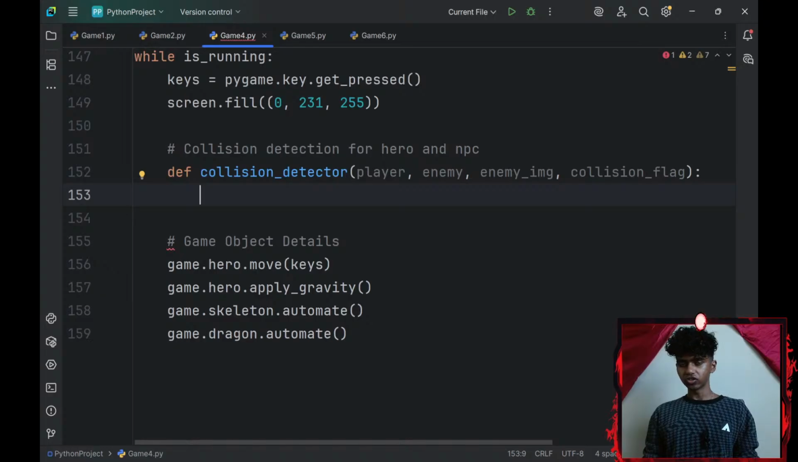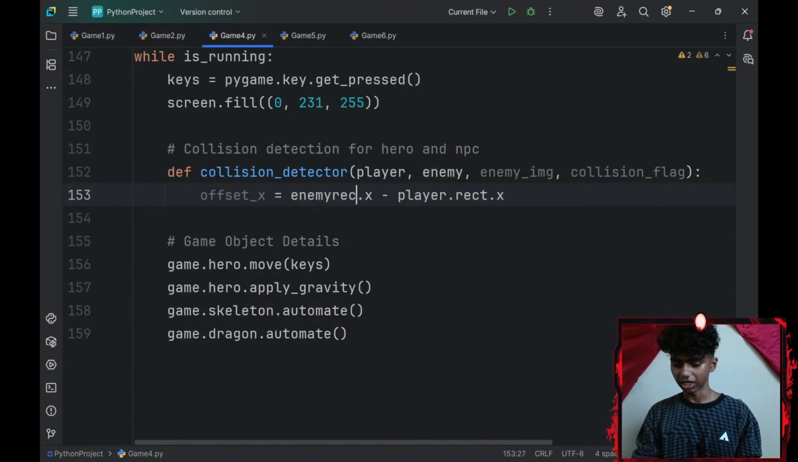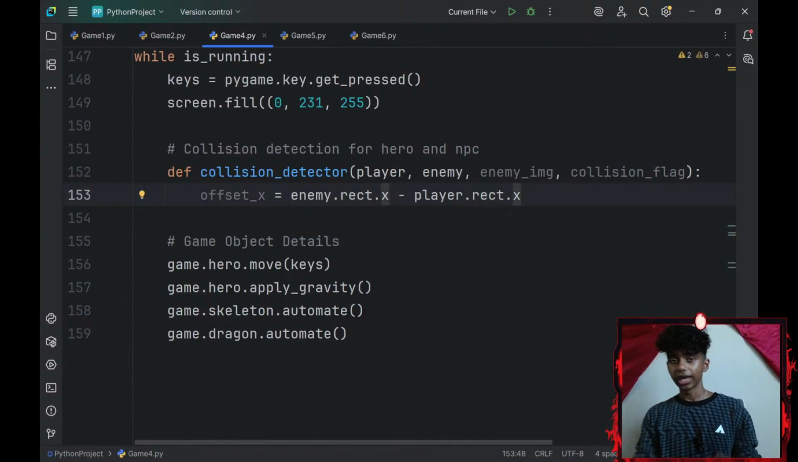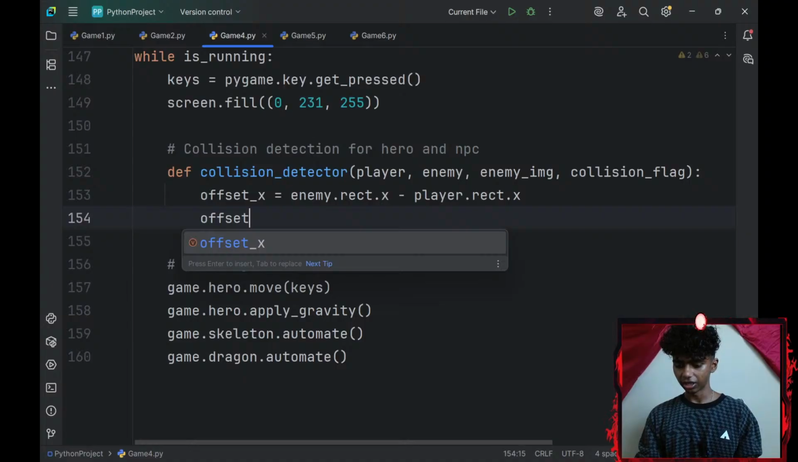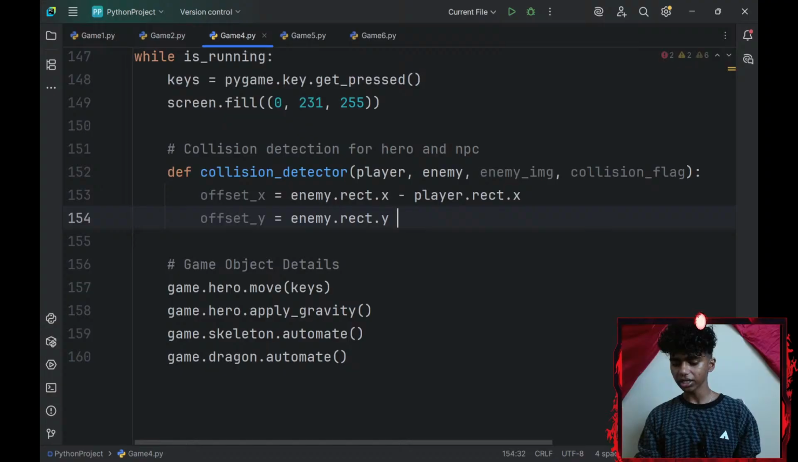Okay, that aside, let me go ahead and create offsets since I am going to be using pixel perfect collision. So I'll go with offset_x_axis. I'll set that equal to my enemy dot x-axis minus my player dot rect dot x-axis. There should be a rect here, guys. I got distracted for a bit. Okay, there we go. Enemy dot rect dot x-axis. And for my offset y, I'll create an offset_y_axis. I'll set that equal to my enemy dot rect dot y-axis minus my player dot rect dot y-axis.